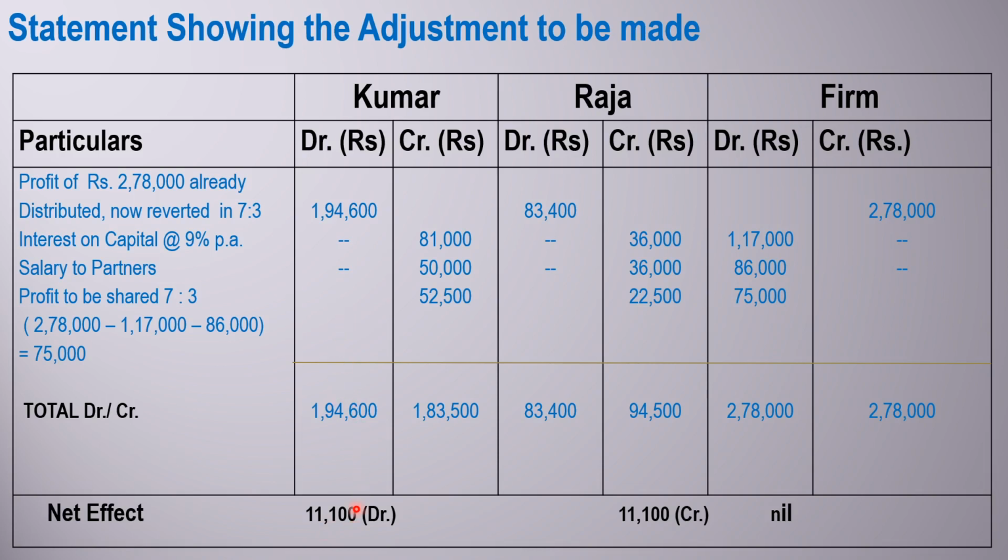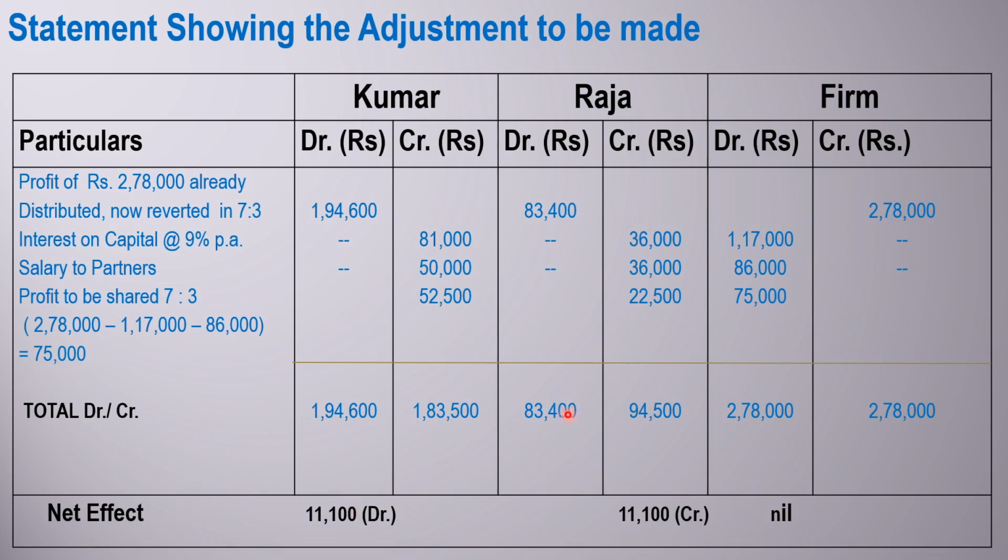So generally we make the capital adjustment that way. Kumar will not bring the cash, no need to do that. Here we have to make the adjustment entry: Kumar's capital or Kumar's current account will be debited, and for the other partner, the same way. If there are two partners, the other partner will be credited.